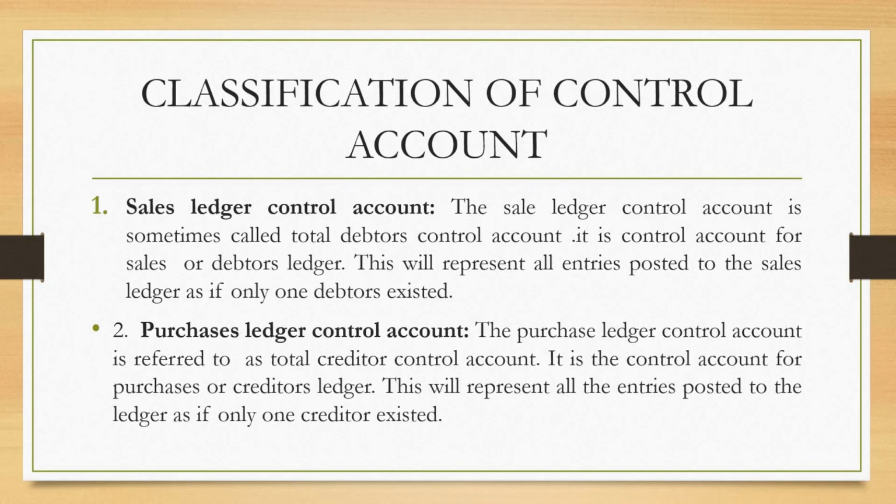When sales take place, as a trader you sold goods on credit to your customer, it shows that that customer is your debtor. Then as a trader, you purchase goods on credit from your supplier. That transaction takes place on credit too. Then it's known as the total creditors account. The other name for total creditors account is purchase ledger control account. That means you purchase on credit, that's why they are your creditors.